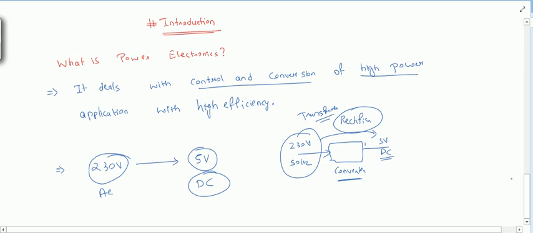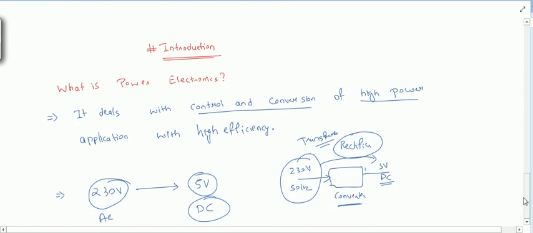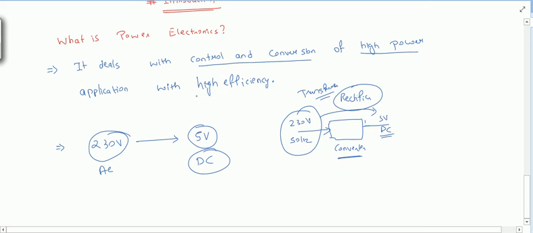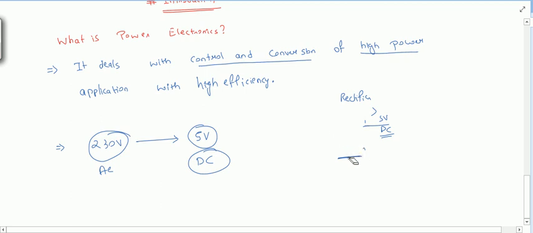Because in analog electronics also we use the same devices, but there the power is of very low value, and the efficiency is also not that high. But in this case we require high efficiency, because a lot of power is being used here. If we use a low efficiency device, then there is very much loss of power, which will be very costly, and it will also not be feasible to use these devices in the applications.